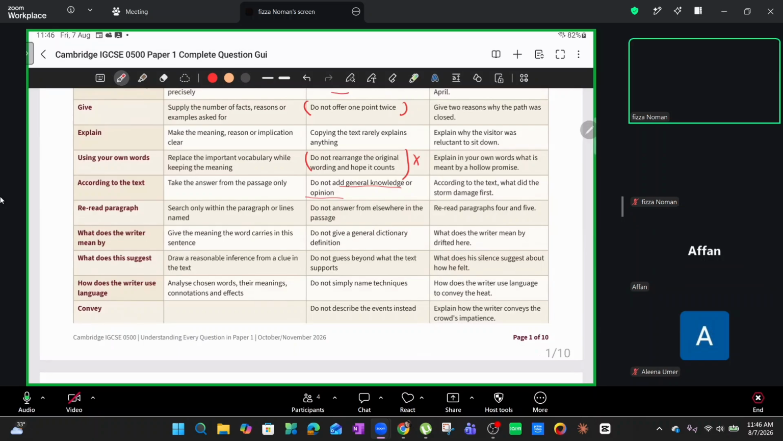I think I missed a certain command word. I think I missed this one, right? Okay, we'll get to this in a bit.